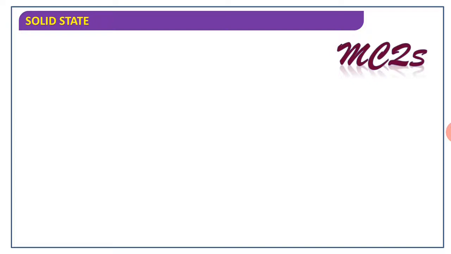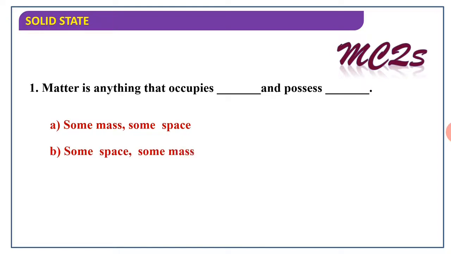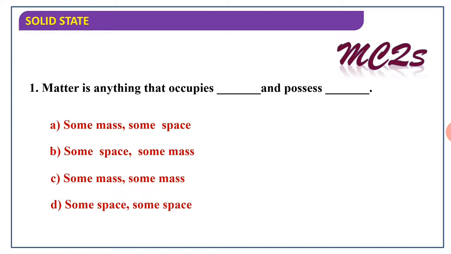On the basis of that we will solve some MCQs. The first one: the matter is anything that occupies ... and possesses ... Then what is it: some mass some space, some space some mass, some mass some mass, or some space some space? The answer is some space and some mass.